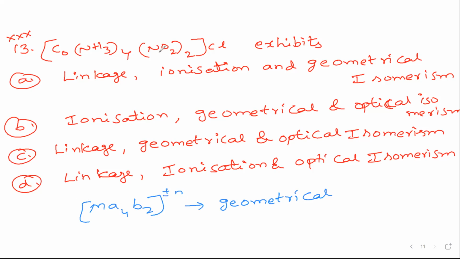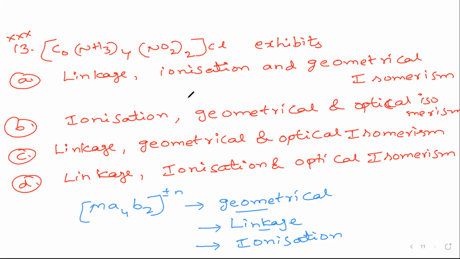And linkage also, NO2 can go outside, Cl can come inside, so it can have linkage isomerism. And third, it has ionization isomerism, because it can form Cl minus ions as well as NO2 minus ions. If one NO2 you keep outside, it will form ionization isomerism. So it will show linkage, ionization, and geometrical isomerism.